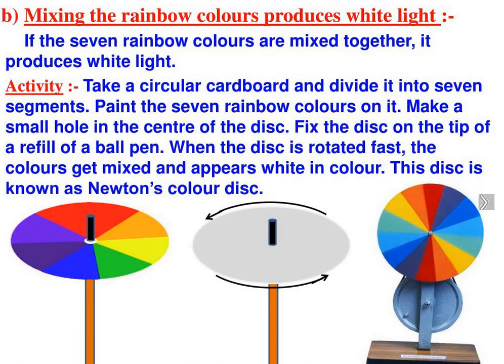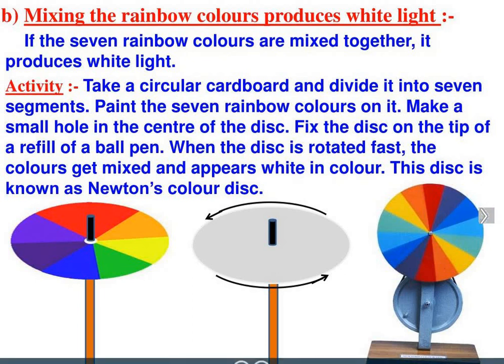This is because of a property of our eyes called persistence of vision. This means that the image formed by the eye remains for a fraction of a second. When the disc is rotated at higher speed, the images of the different colors overlap in our eyes and the brain perceives it as white.